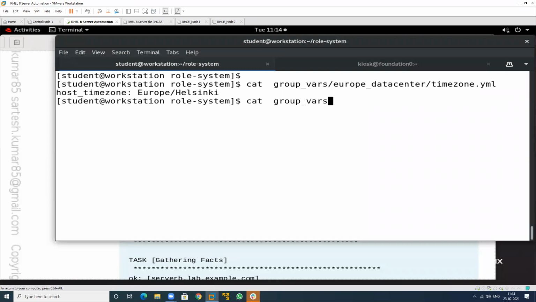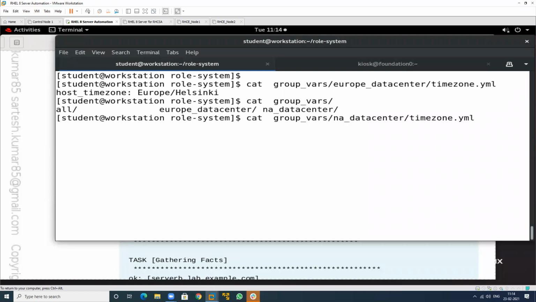In this we have a file for the NA data center, and in this we have a time zone value that is America. So the variable name is the same. This is the variable name. The value for this is this one, and the value for this is that, because this is a different country, it will automatically change this particular value according to the machine.